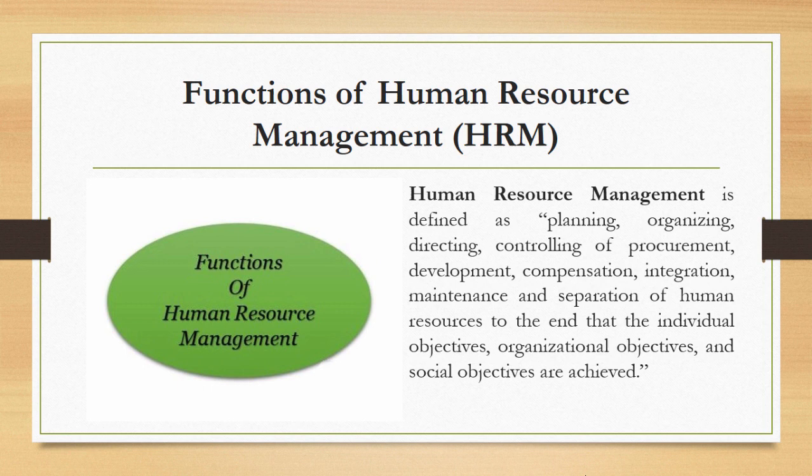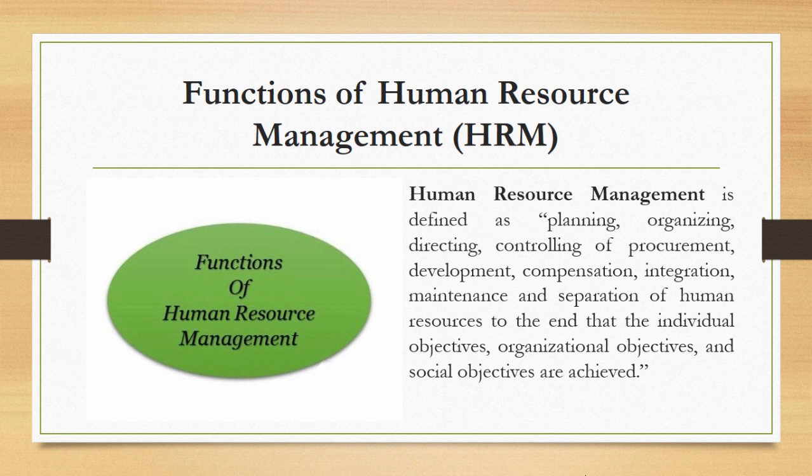Maintenance is nothing but maintaining the resource in a right way, then separation of human resource to the end that the individual objectives, organizational objectives and social objectives are achieved. And the separation of human resource should be in a proper way so that we can understand the reason behind why an employee leaves the company. By maintaining all these, we will be able to reach the organizational objectives, social objectives and also the individual objectives.